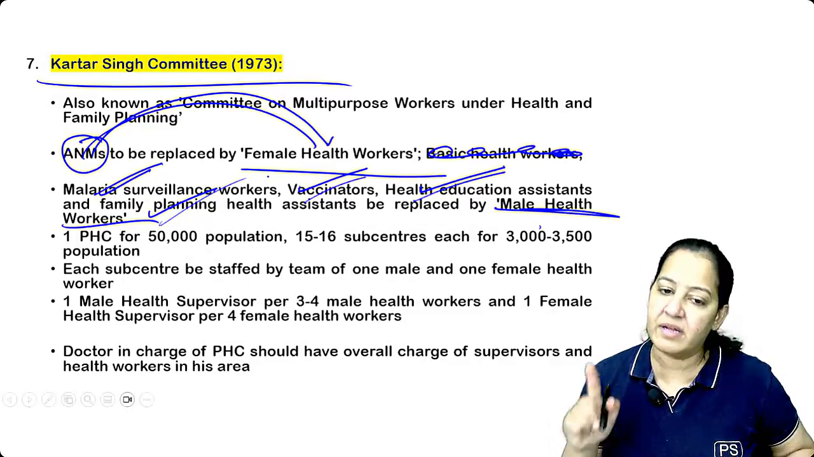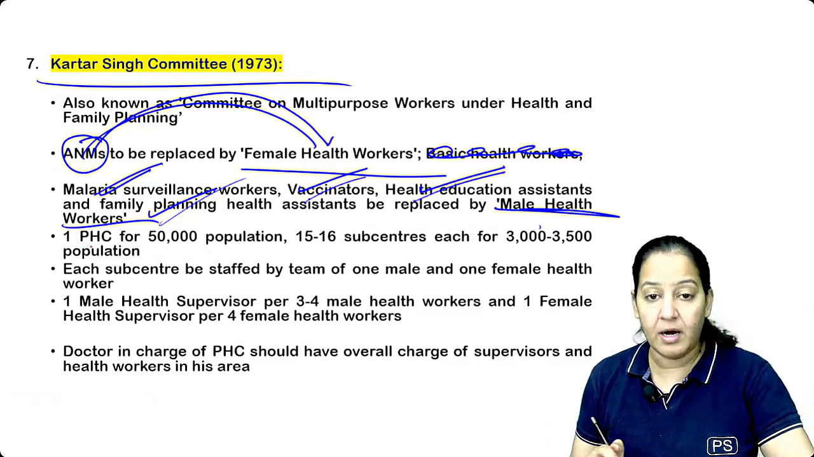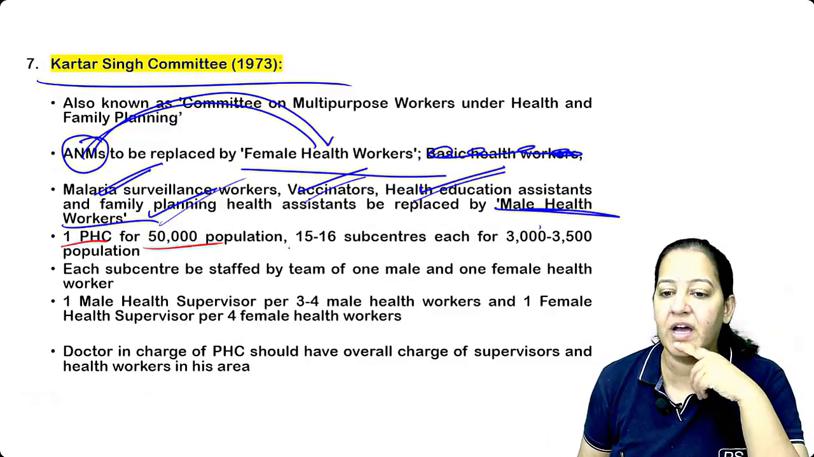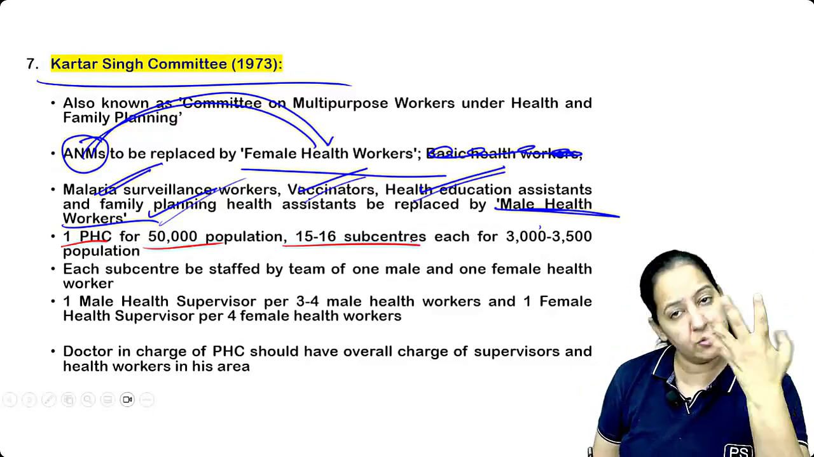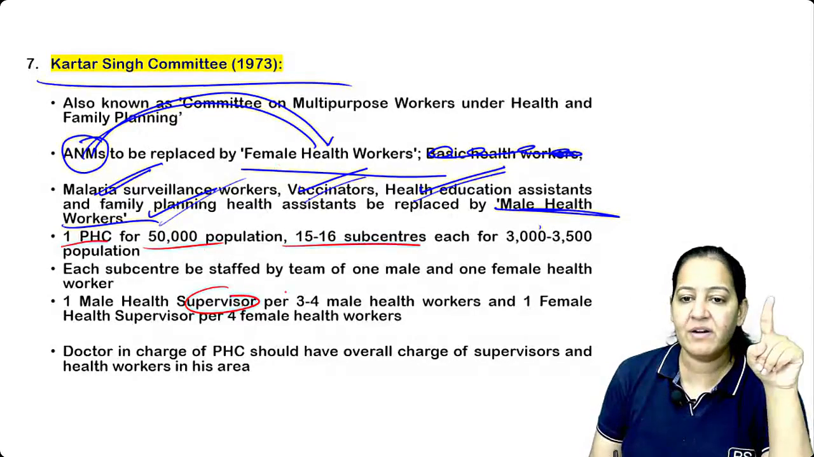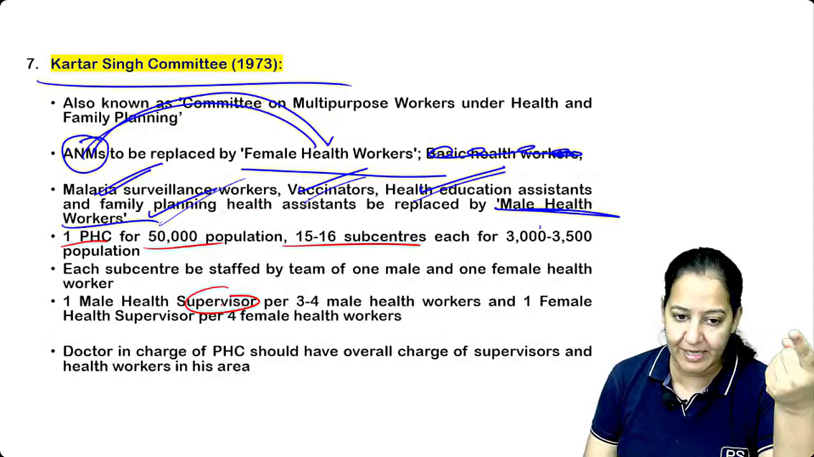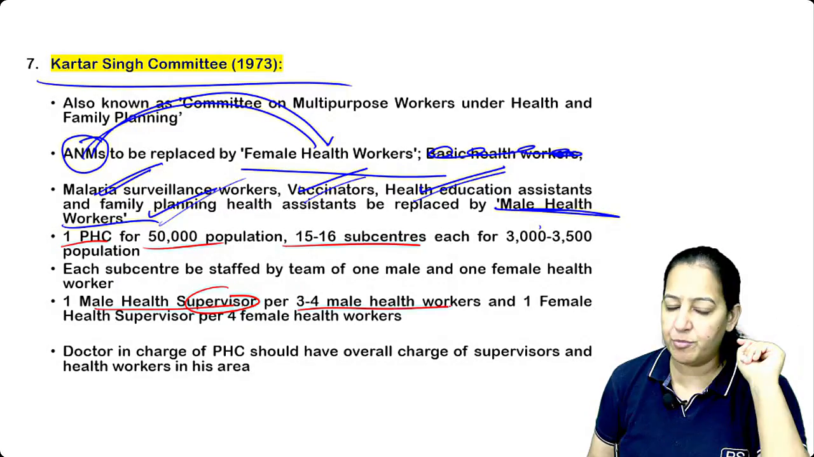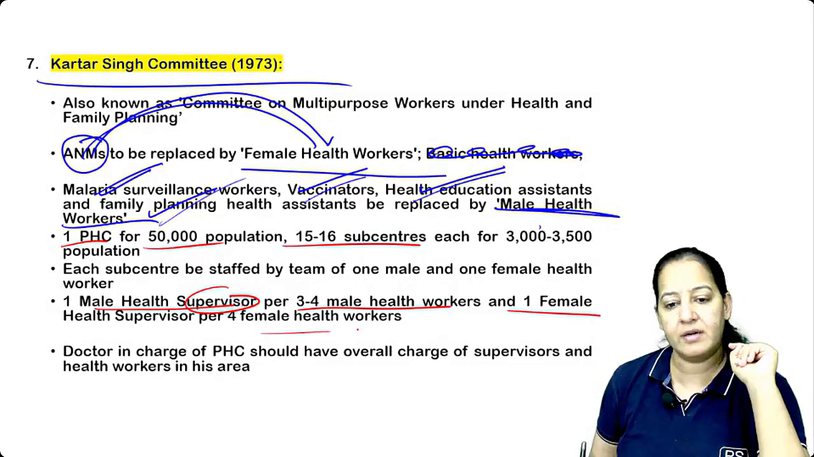We combined all of them to make one male worker. Kartar Singh recommended one PHC over 50,000 of the population, over 15 to 16 sub-centers, which has all changed today. And there should be a supervisor. This is male worker, female worker. They both have supervisors, male supervisor and female. So under one supervisor, there should be 3 to 4 workers. Under one female, 3 to 4 workers.